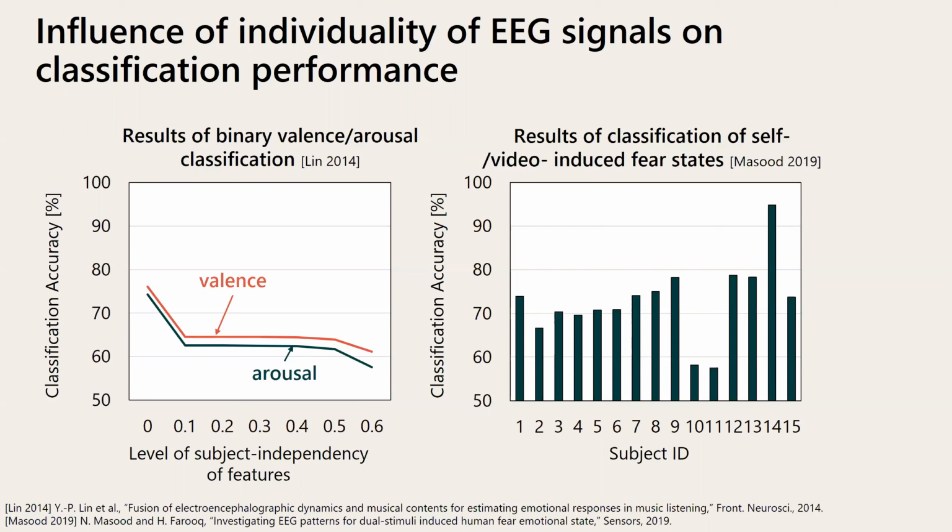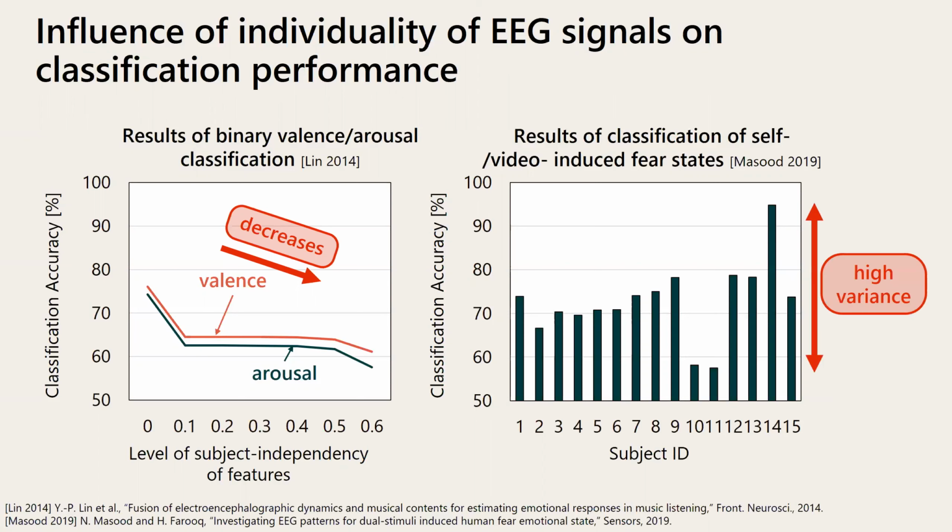The left figure describes the classification accuracy for binary emotional state classification depending on the level of subject independency of features. The classification performance decreases as more generalized features are employed. The right figure shows the classification results about the source type of emotion in a subject-wise manner. We can see the high variance of classification accuracies across the subjects.